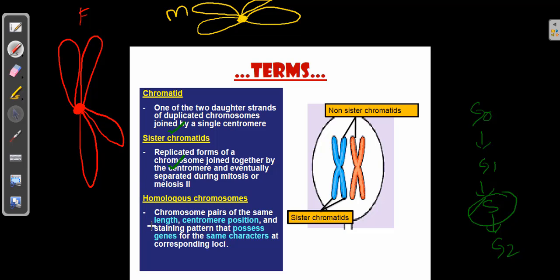Next is homologous chromosomes. Homologous chromosomes have a specific length and centromere position, and they also possess similar genes, the same characters corresponding to loci. Loci refers to the position where the gene lies on the chromosome. Let's say, if you consider the character of hair color, a similar kind of gene will be present here also.